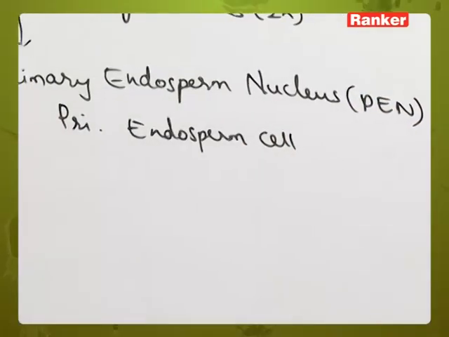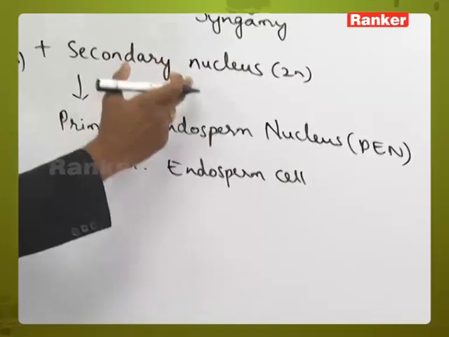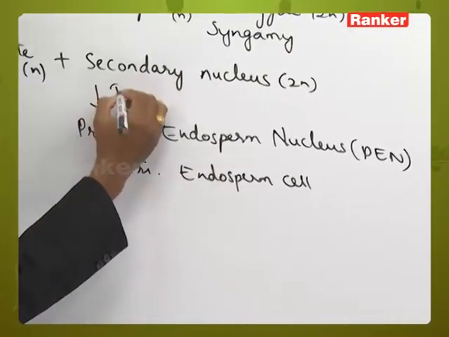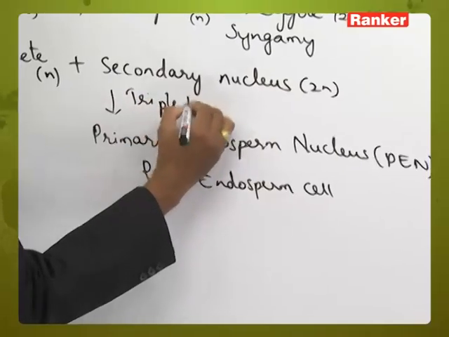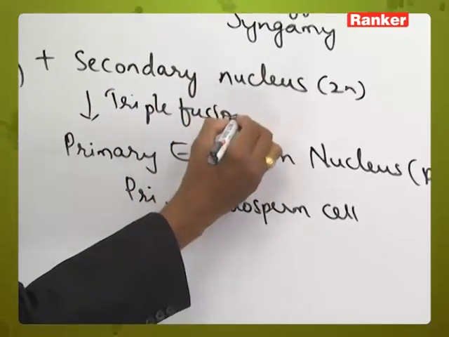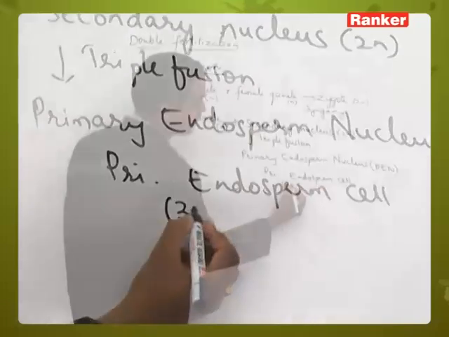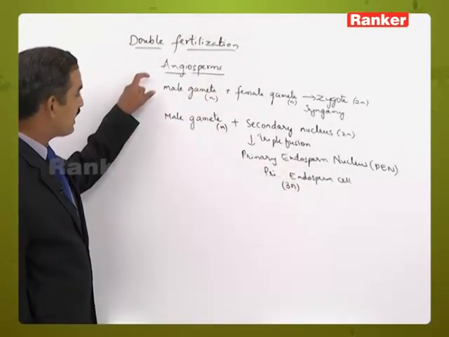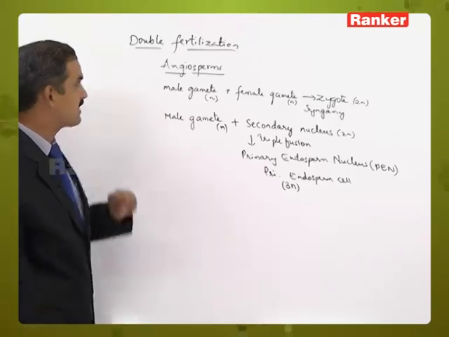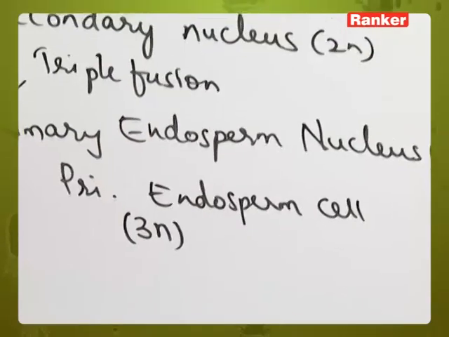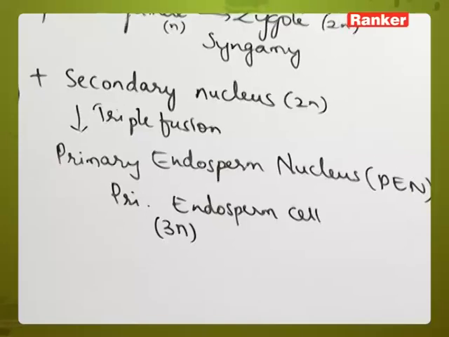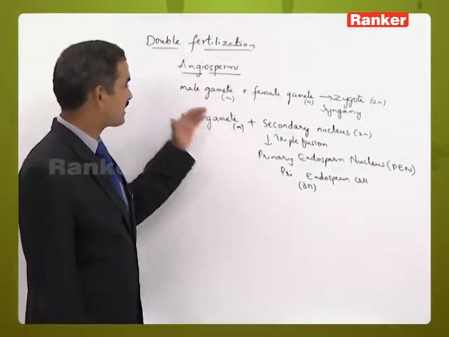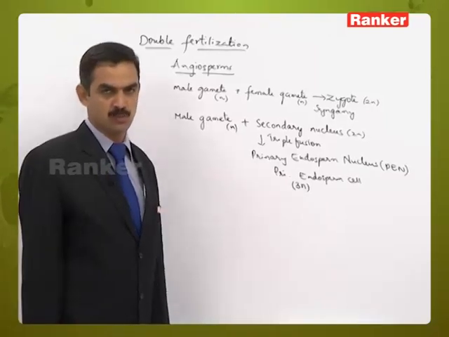or we can also call this a primary endosperm cell. Here one set of chromosomes and two sets of chromosomes, that means a total of 3 sets of chromosomes, are fused. So, we call it triple fusion, resulting in a triploid structure, the primary endosperm nucleus. Two fusions are taking place, that is why we call it a double fertilization process, which is unique to the angiospermic plants. So, let us see how this mechanism takes place in the angiosperms.